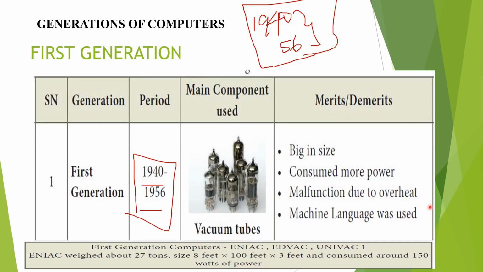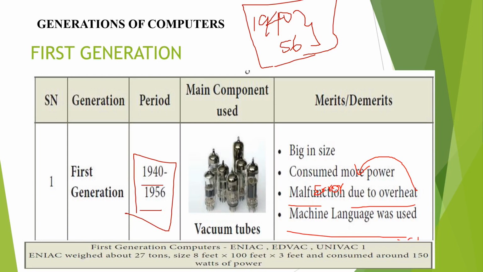Malfunction due to overheating. Malfunction means error function. Why did this error happen? Due to overheating. Why does it overheat? It's big in size. If a machine consumes more power, it overheats. Machine level languages were used here, that is zeros and ones.